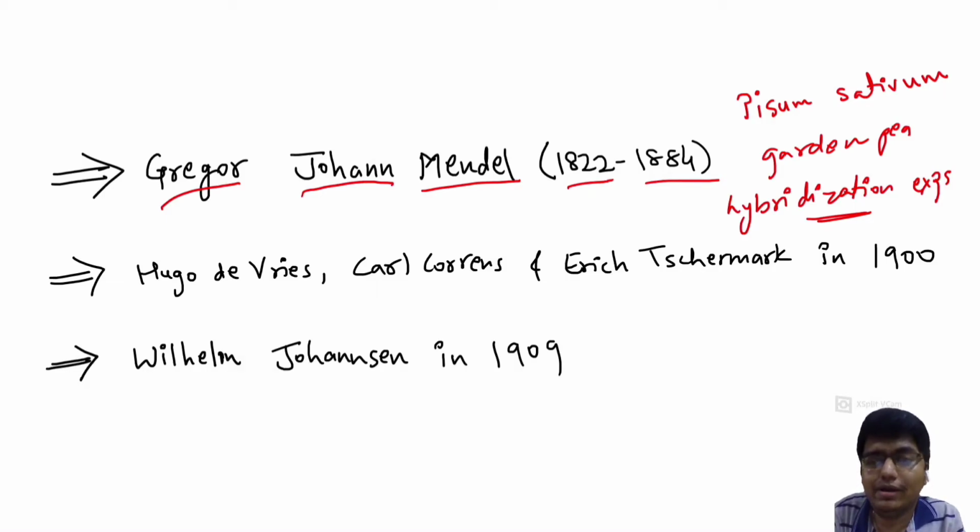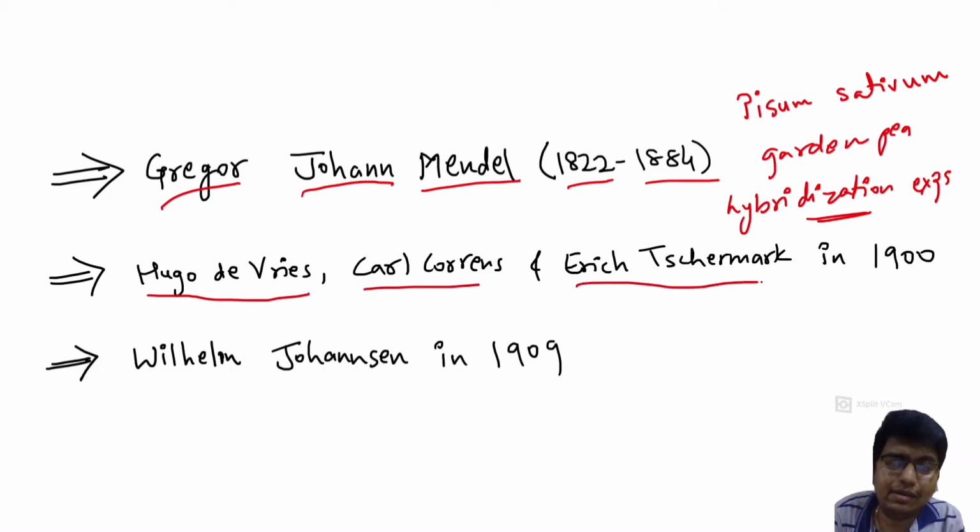But the interesting fact about Mendel is that his experiments were not recognized when he was alive. After his death, the rediscovery of those experiments was done by these scientists: Hugo de Vries of Holland, Karl Correns of Germany, and Erich von Tschermak of Austria.